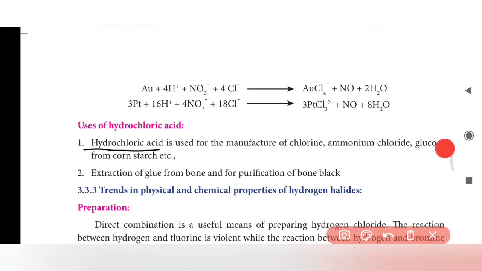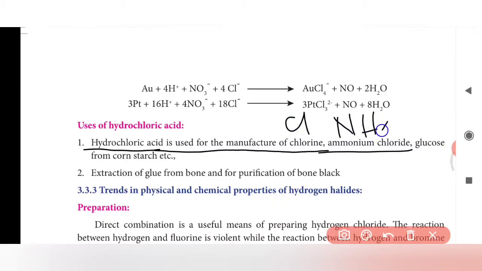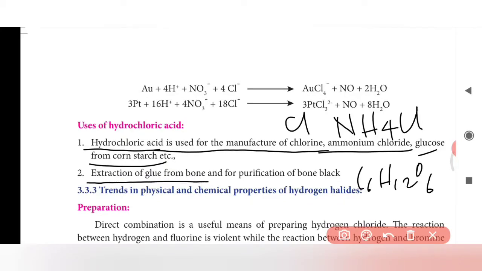for the manufacture of chlorine and ammonium chloride. Ammonium chloride is nothing but NH4Cl. Glucose is nothing but C6H12O6, and from cornstarch you can prepare glucose using hydrochloric acid. It is also used in the extraction of glue from bone and for purification of bone black.